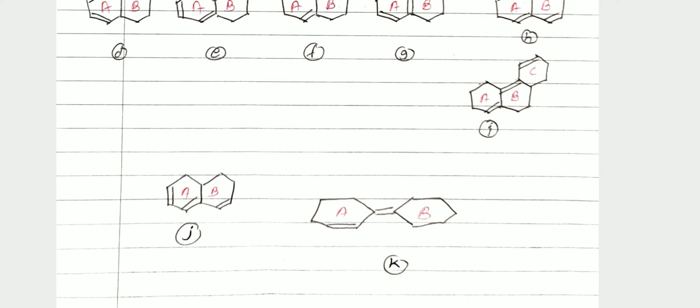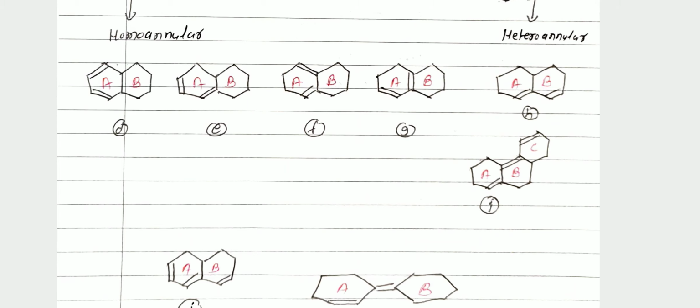You remember, the main requirement is two double bonds, and these two double bonds must be in conjugation. Conjugation means two double bonds are separated by one single bond. If these two double bonds are present in one ring, then it is called a homoannular diene. If the two double bonds are present in two different rings, it is called a heteroannular diene. If one double bond is present in one ring and the other double bond is outside the ring, then it is called a semi-cyclic diene. And if there is no ring, then it is called an acyclic diene.